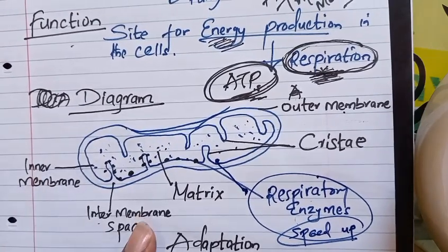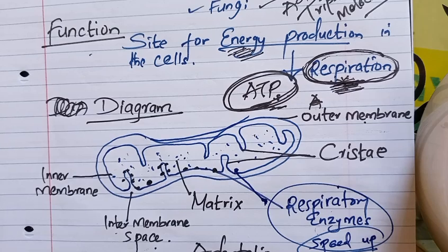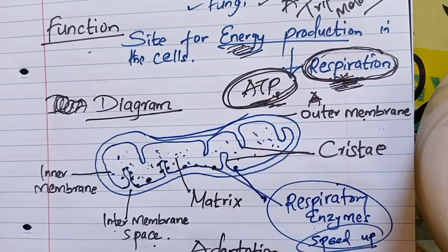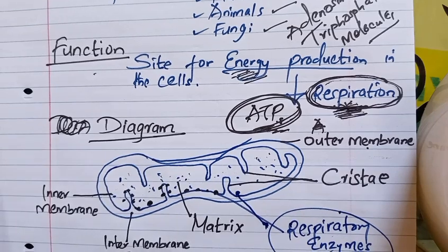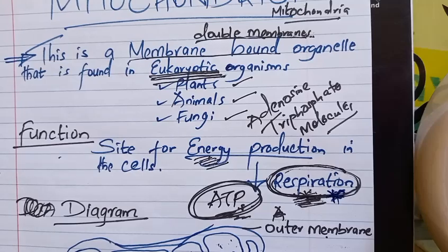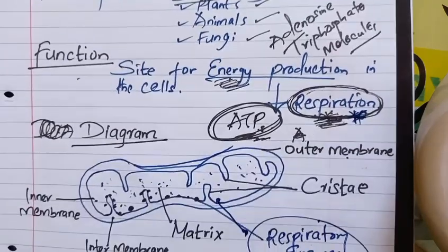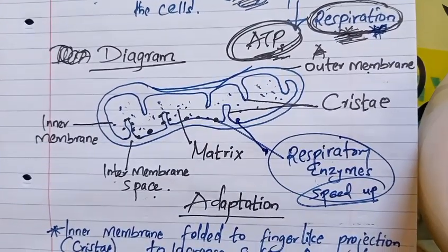So this is how simple it looks. When you come across it in the exam, please be able to label it and make a better diagram from the other sources that you will have, and you shall be on the right track. Remember, mitochondrion shall also be discussed in Form 2 when you'll be talking about the chapter Respiration, which is chapter number 3 in Form 2, and you'll do details about the same. So you have an advantage. Please revisit this when you reach Form 2, that chapter of Respiration.